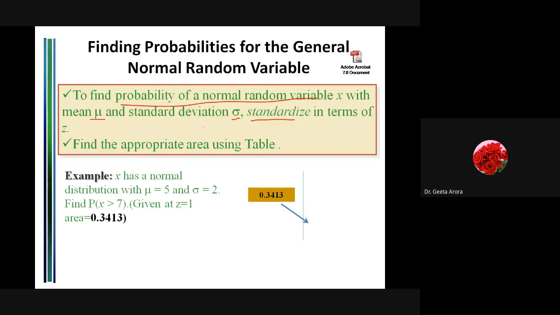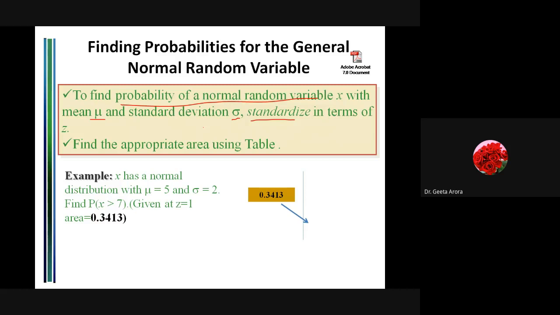But normally, whenever an examiner is asking the question or you are doing it from the book, in almost every question the value of z will be given to you. Okay? So let us start with an example, and this is the only example we are going to do because we have learned a lot of new things today. So I think it's enough for today. We have to practice all these things so that we can start doing the examples based upon the normal distribution on our own. For tomorrow, I have created one more PPT for the next unit, but first we will finish this. I will upload the new PPT, but we'll continue with that and then go for the next unit.